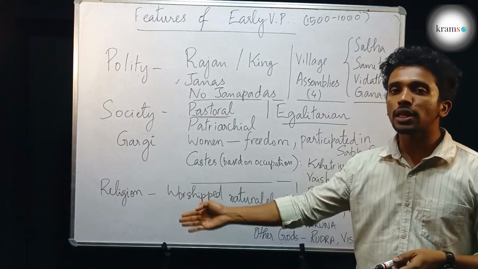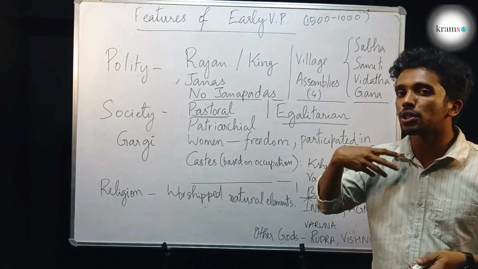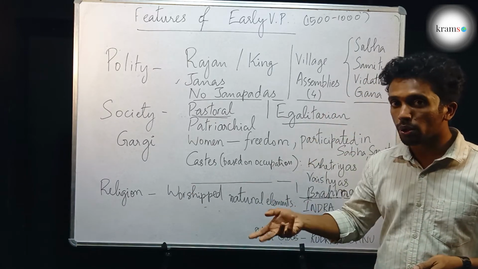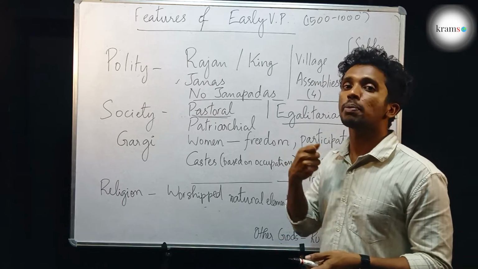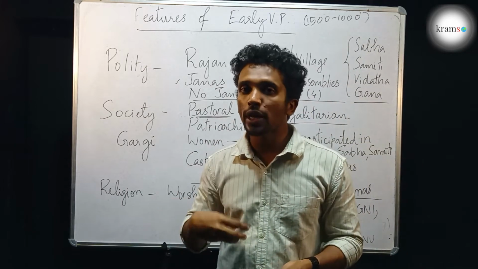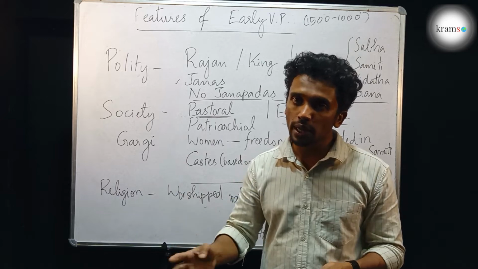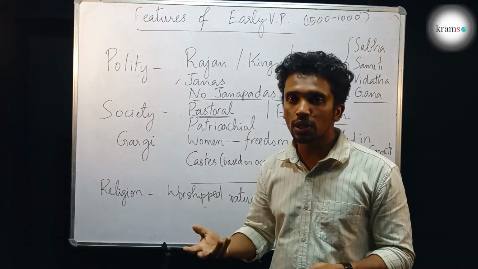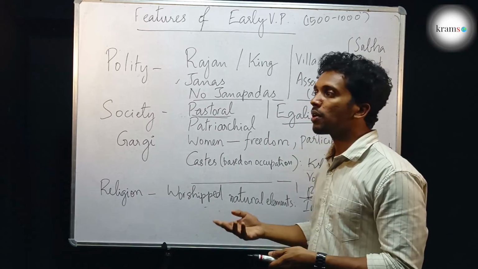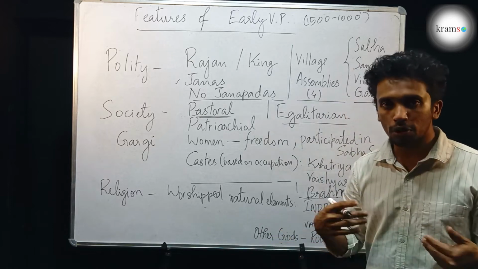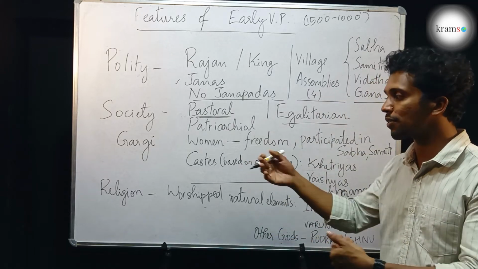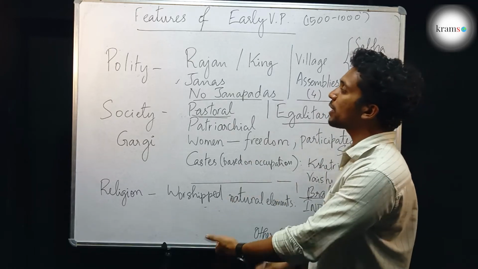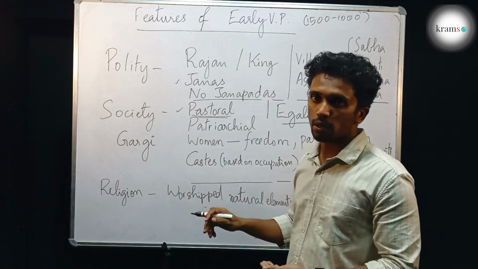And religion means how we are worshipping and which god we are worshipping. Why are we worshipping? We are worshipping to communicate with God, to tell what all things we need, to tell our sorrows and miseries, and to get peace. How we are worshipping or to whom we are worshipping decides our religion. In this period, the main job of the people was pastoral, or cattle rearing.